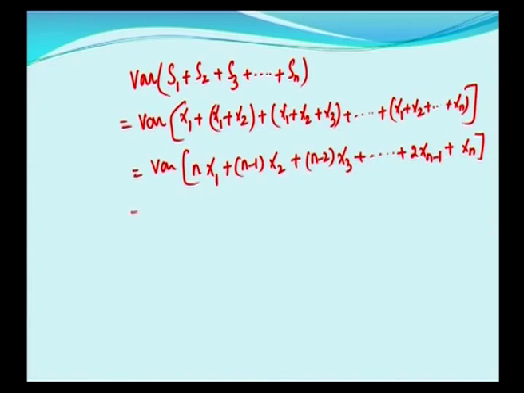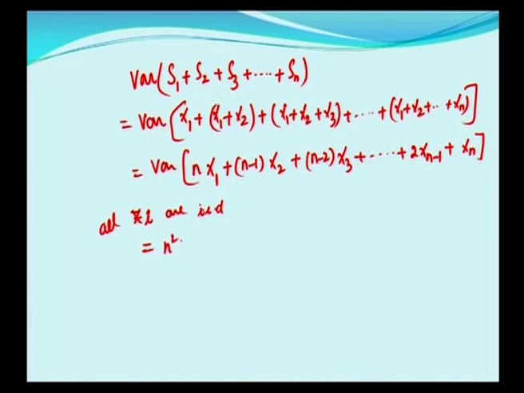So, now just distribute the variance, because all xi's are IID. IID means independent. Independent means the covariance is 0. When you are distributing variance, the covariance will be 0. Because of independence, the covariance is 0, and I will distribute the variance just like that.